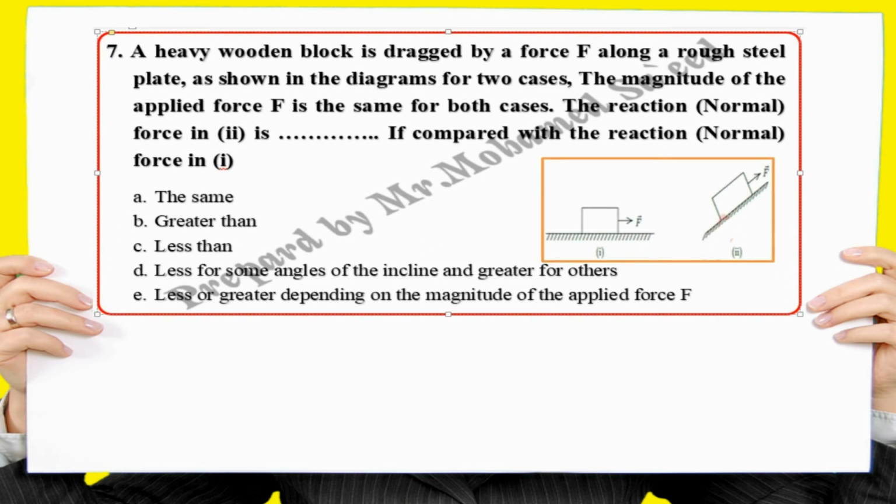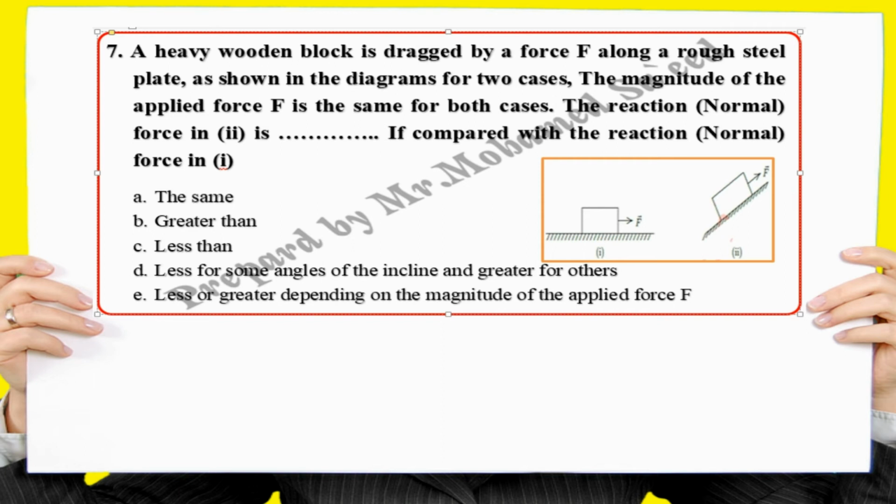A heavy wooden block is dragged by a force F along a rough steel plate, as shown in the diagrams for two cases. The magnitude of the applied force F is the same for both cases.